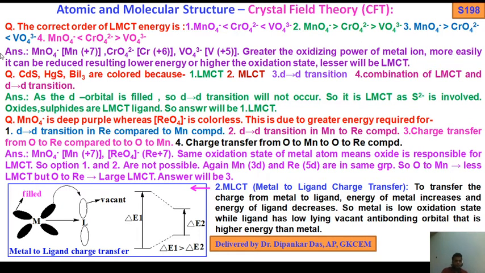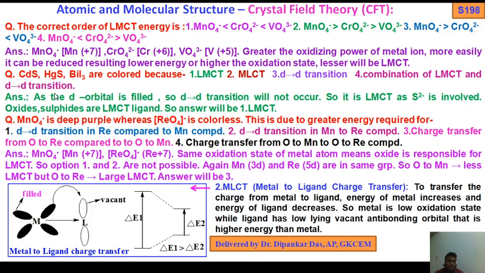Now, in the case of MnO4 minus, Mn is in the plus 7 state, CrO4 2 minus has chromium plus 6, and VO4 3 minus has vanadium plus 5. The greater the oxidizing power of the metal ion, the more easily it can be reduced, resulting in lower energy. With a higher oxidation state, LMCT will be lesser.